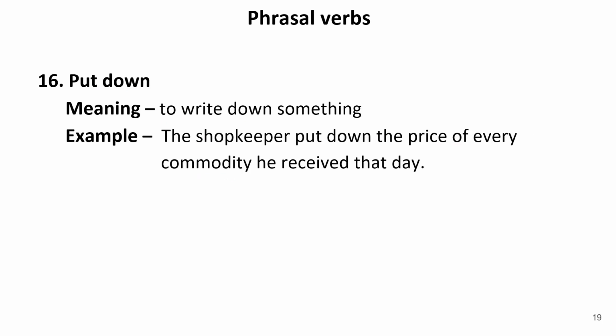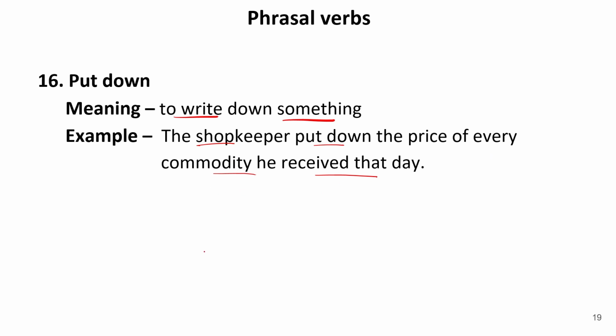Next phrasal verb is put down. Put down refers to writing down something. I have already explained this phrasal verb to you in the beginning of the session. So the meaning is to write down something. For example, the shopkeeper put down the price of every commodity he received that day. It means whichever commodity he received that day, he noted down the prices of that commodity.